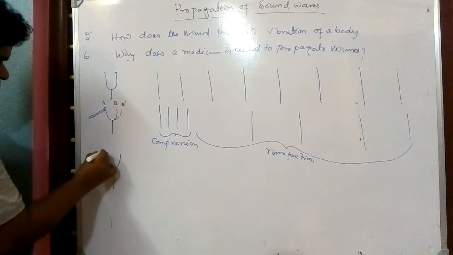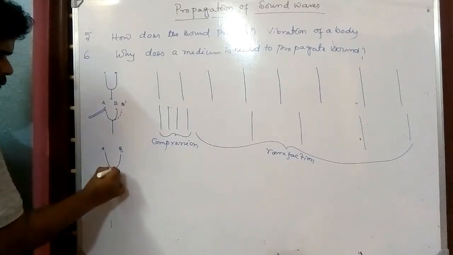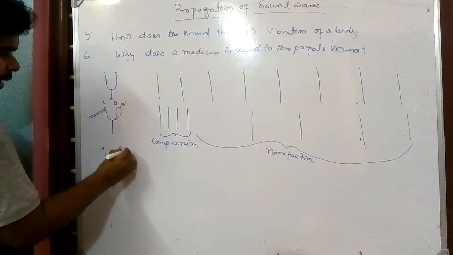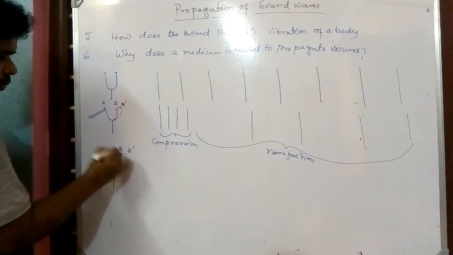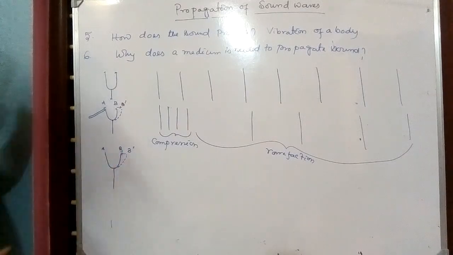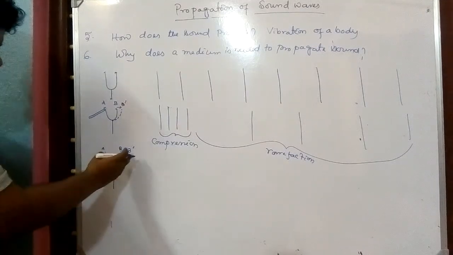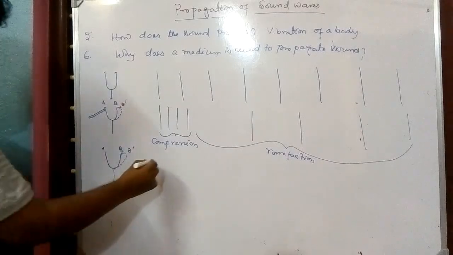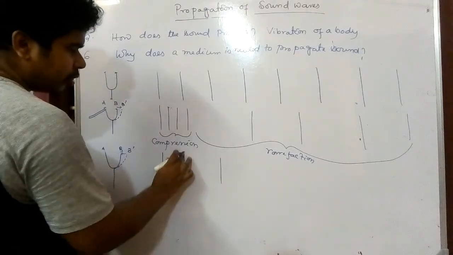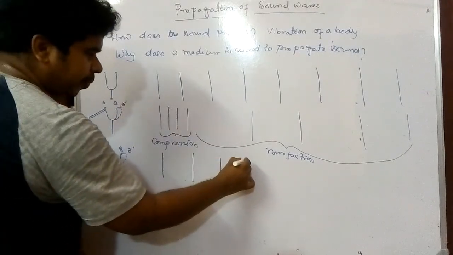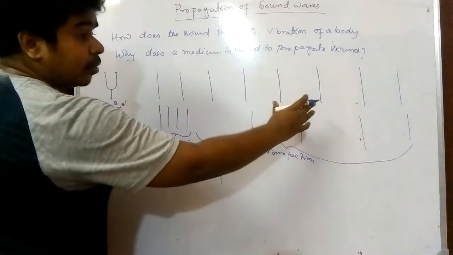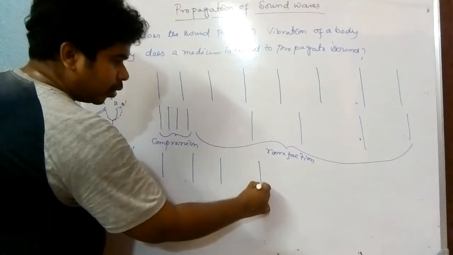Initially it goes from B to B dash, then from B dash it will reach the point B. Simple thing, it moves towards B dash and then it comes to point B again. When it comes to B, the particles of the medium again go far, but as they go far, the particles at a far distance come closer together.